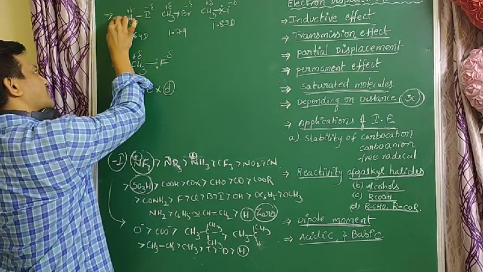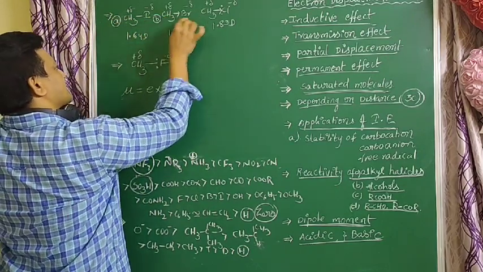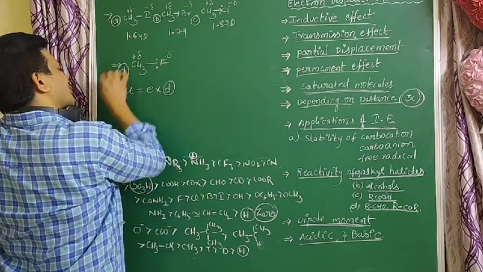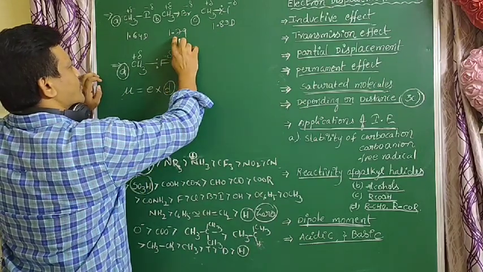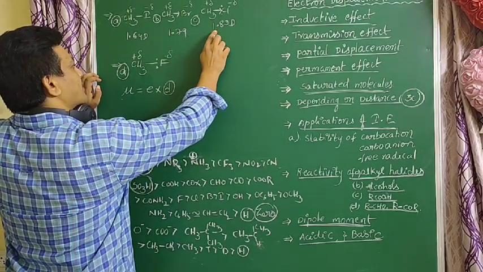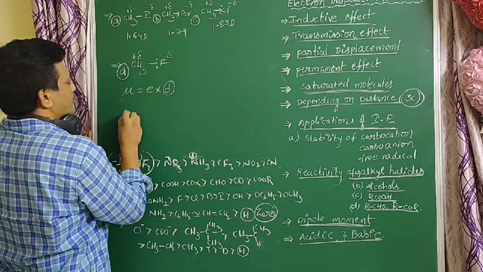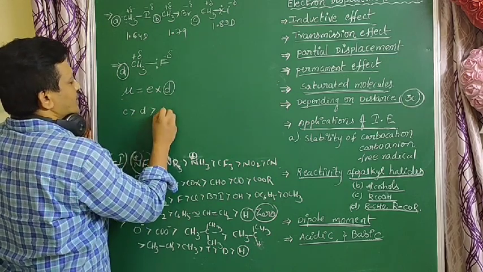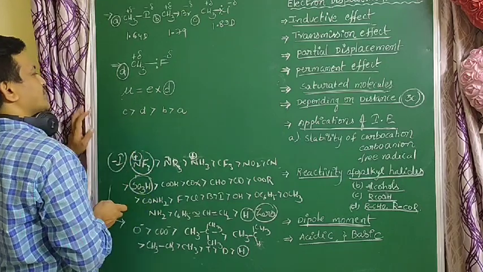So what is the correct order of dipole moment? A, B, C, D. The dipole moment of methyl chloride is between 1.79 and 1.83. So the highest dipole moment is C, next D, next B, next A. Why does the dipole moment decrease in this compound?